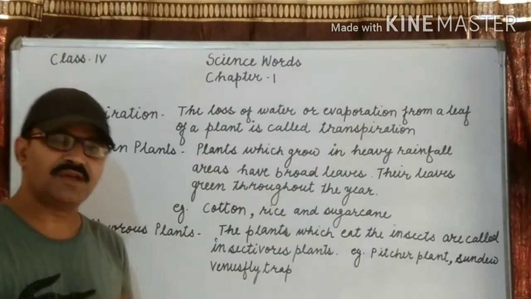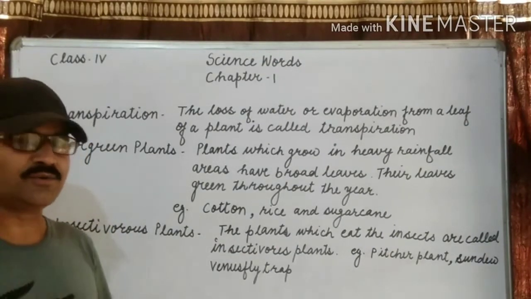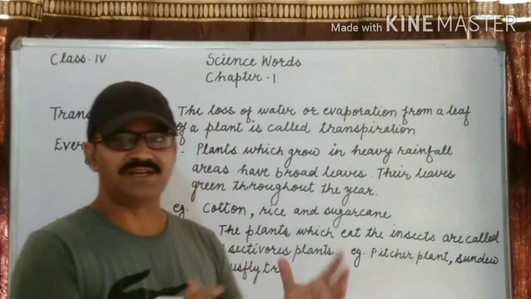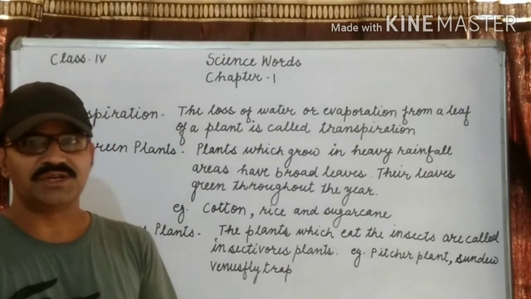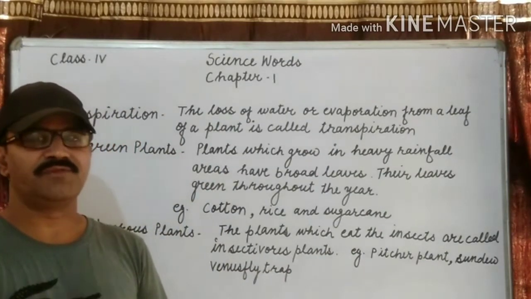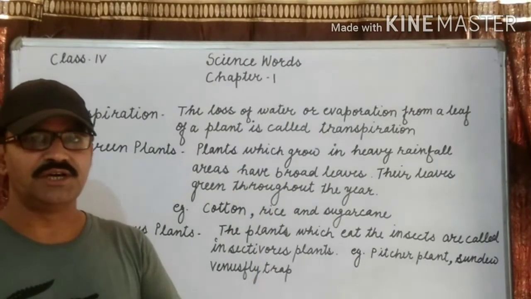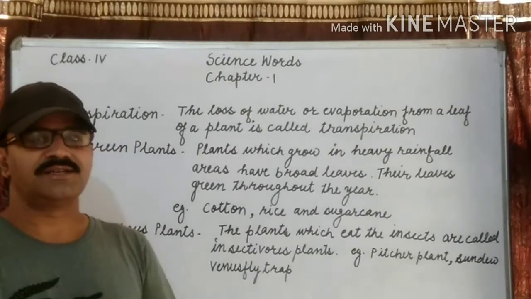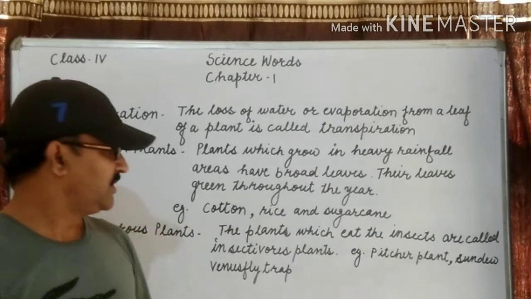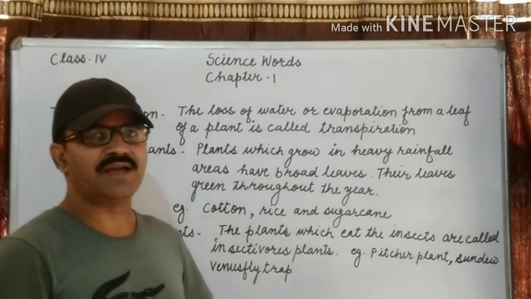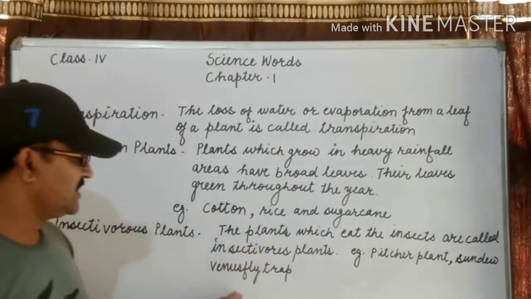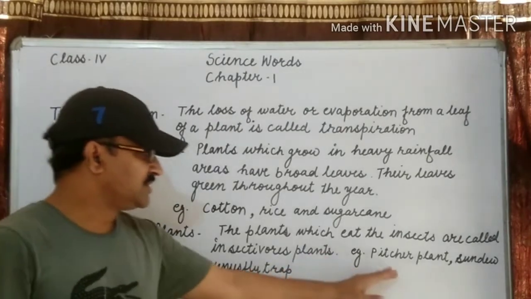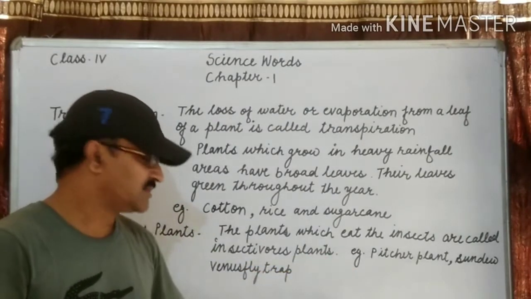The plants prepare their own food, there is no problem, but for the nitrogen, they eat the insects. For example, the pitcher plant. It is like a pitcher and it has a lid. Automatically, when an insect enters the pitcher, the lid is closed and the insect is digested inside. They take the nitrogen from the insects. That's why they eat the insects. So those plants which eat the insects are called insectivorous plants. Example: pitcher plant, sundew, Venus flytrap.